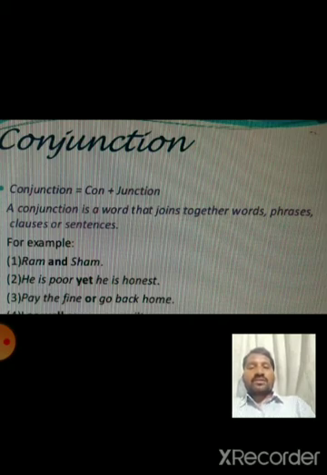Next example: He is poor yet honest. In this sentence, yet is the conjunction. Yet joins two clauses. Third example: Pay the fine or go back home. In this sentence, or is the conjunction. It joins two clauses.